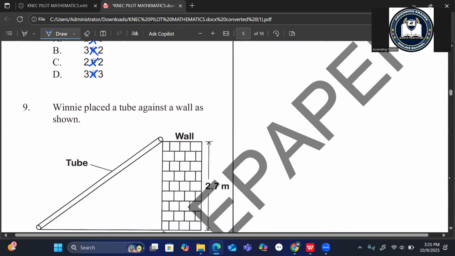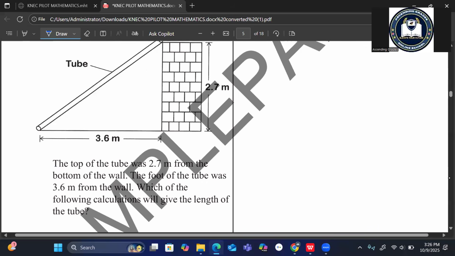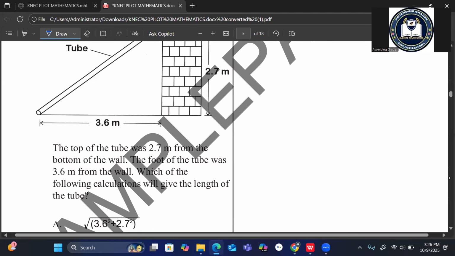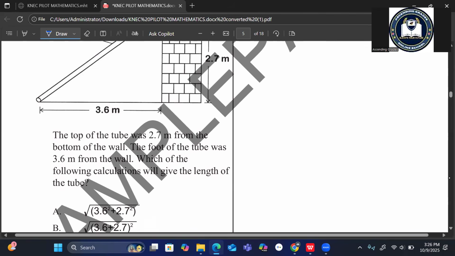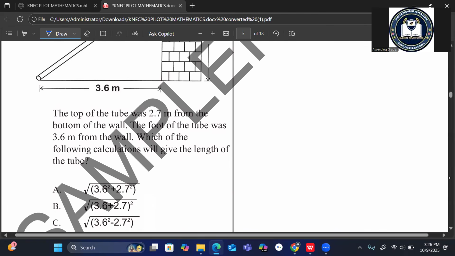Let's go to the next question. Winnie placed a tube against a wall, as shown. We have the wall again, and we have the tube against the wall. The wall is 2.7 meters high, and the tube has been placed 3.6 meters away from the base of the wall. Which of the following calculations will give the length of the tube?